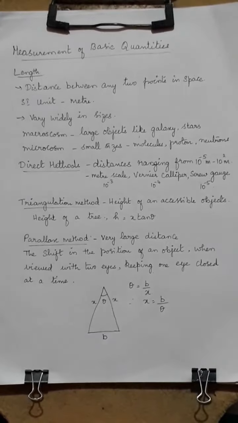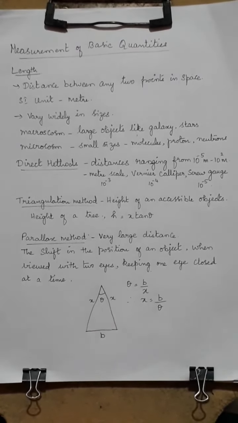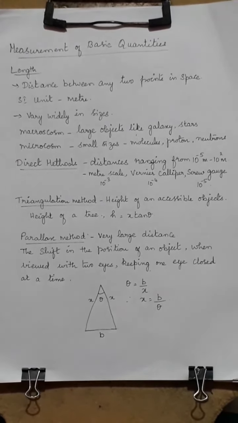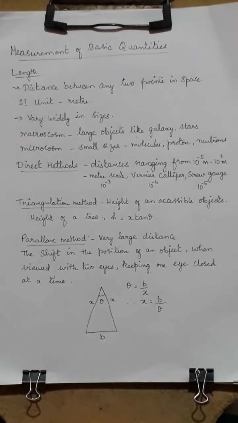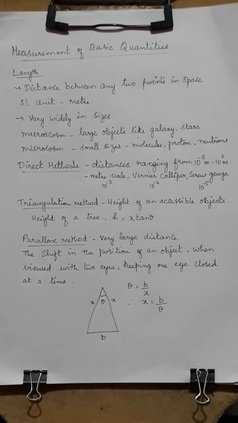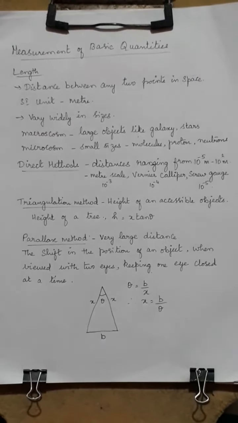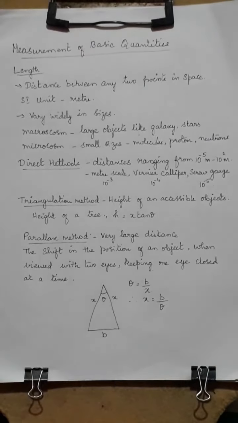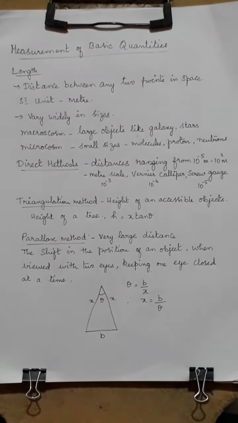Now, how many fundamental quantities are there? It's not 3, now it's 7 that you have come across. In that, the basic quantities are 3 only, and those 3 quantities are always the same: length, mass and time. Now, how do we move on with the measurement of length? What is length? How can you define length? Length is nothing but the distance between any 2 points in space.